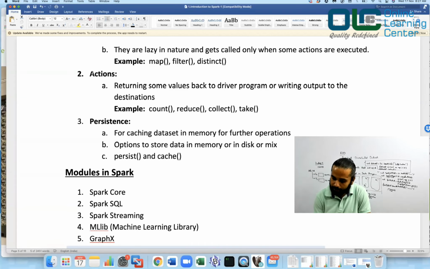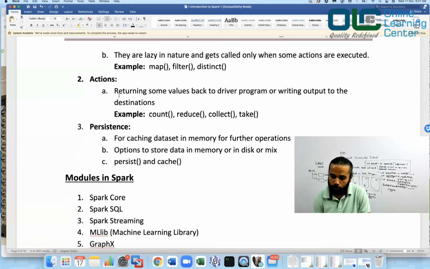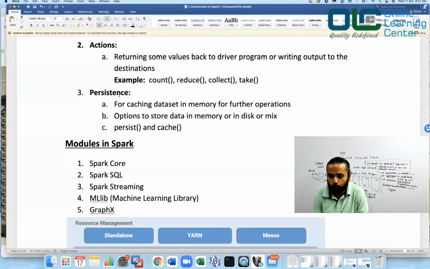Now, the second thing is actions. Action means do something now because I need the output badly. Returning some values back to the driver or writing the output to the destinations are called your actions. For example, RDD.count should give me some output because I want to know the count. Reduce means I want to do some aggregation on the data.